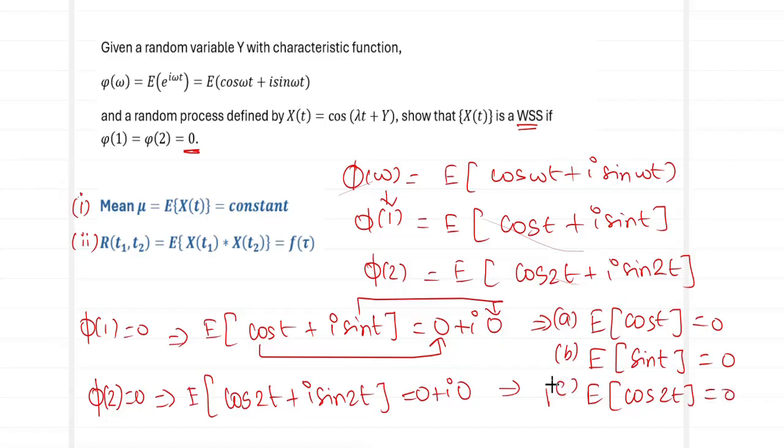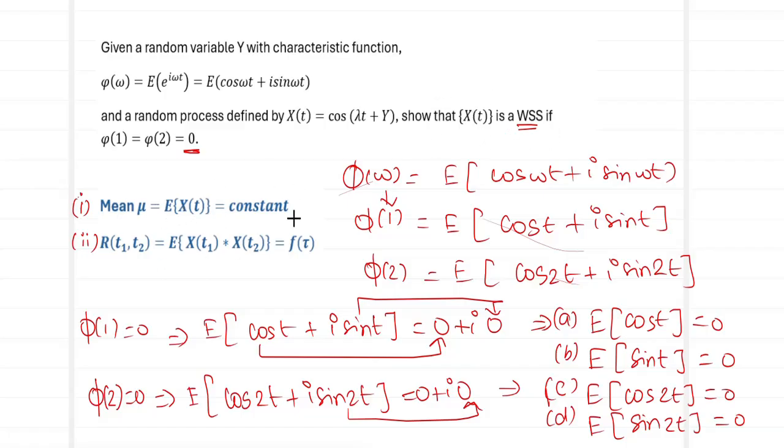Let me mark it as condition number C. And equating the imaginary part, what do we have? Expected value of sin 2t equal to 0, condition D. So making use of these four conditions A, B, C and D, we are going to show that this process X of t is going to be a WSS.